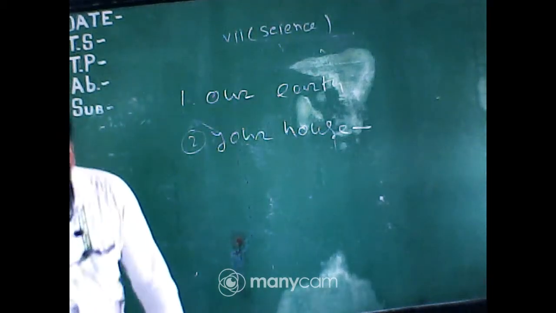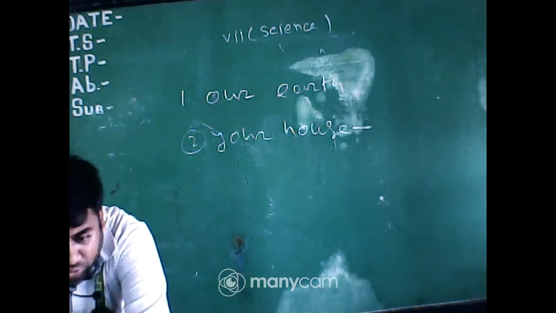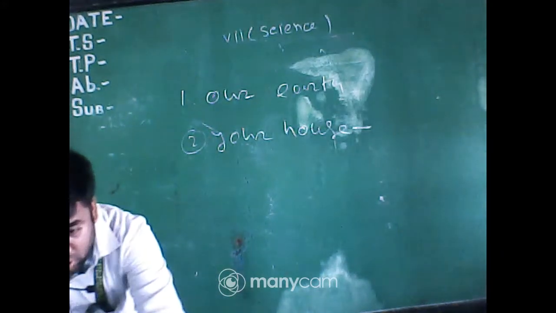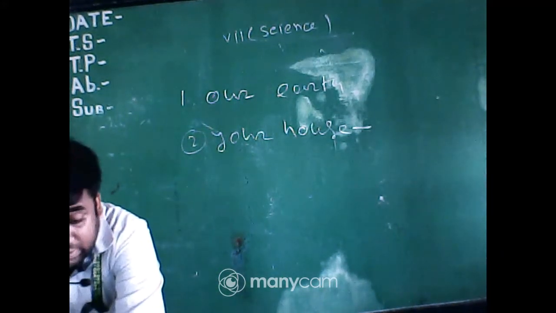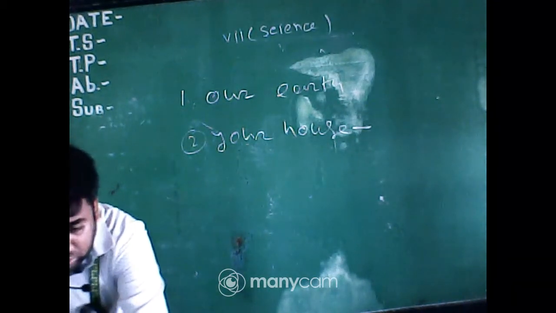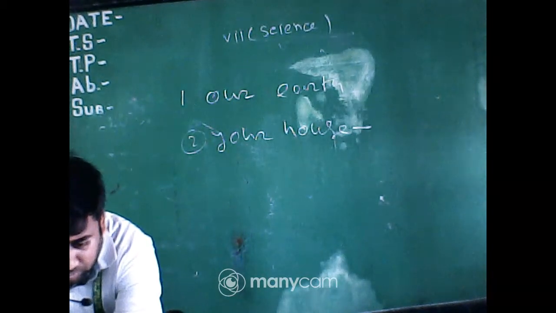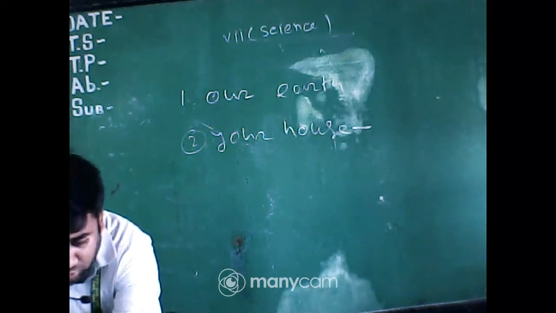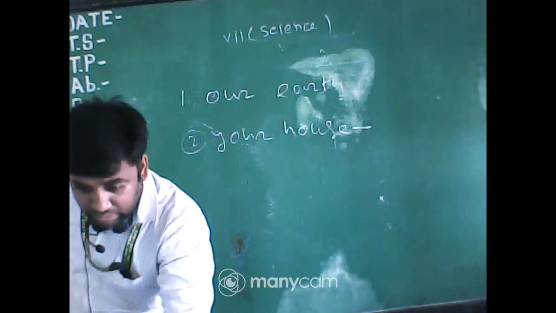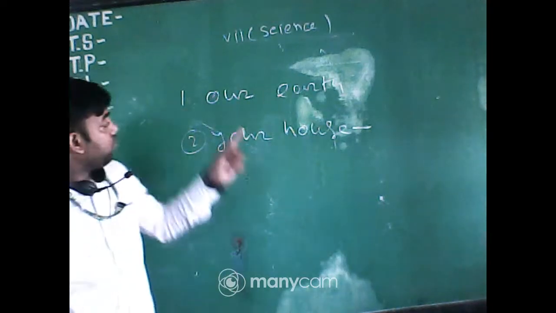Quickly answer in the chat box. I want to see who will be the first 5 students. First, our earth. Second is your house. Sanchita, answer in one comment. Diptak also. No, I will not take your answer. Sanchita, Diptak, Tanaj, only one answer I will not take. In one chat, mention both there.